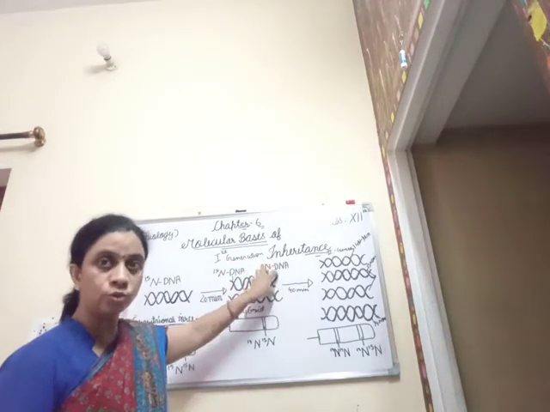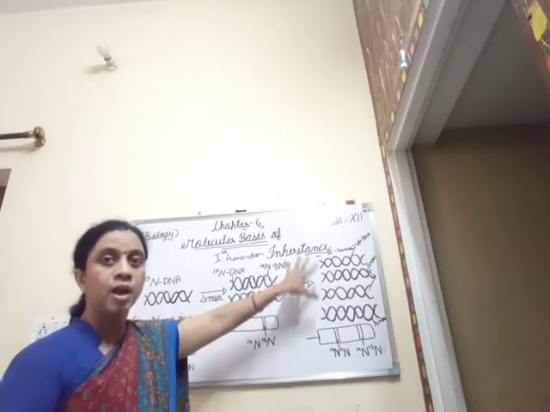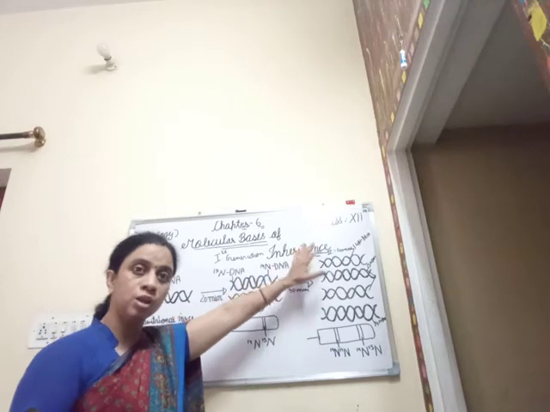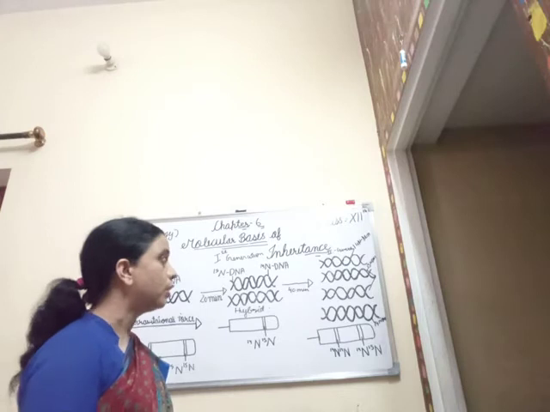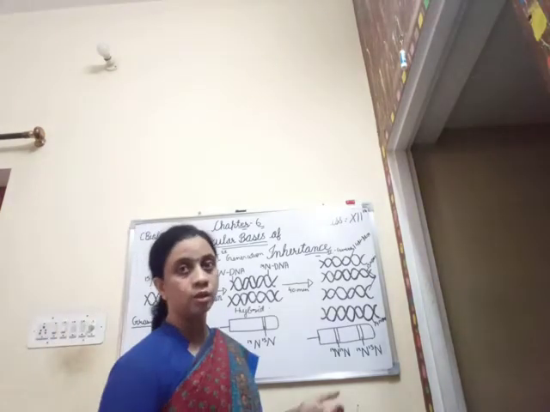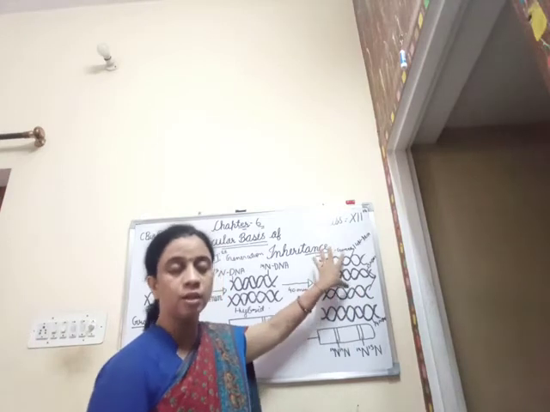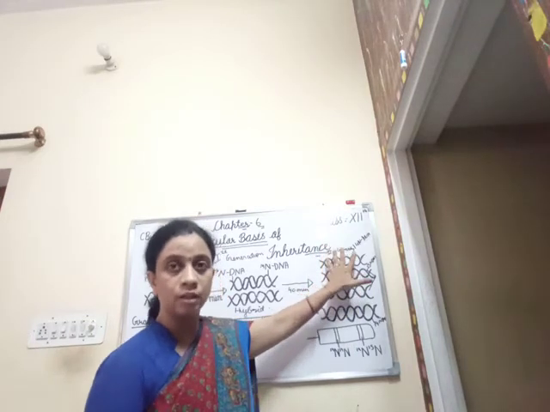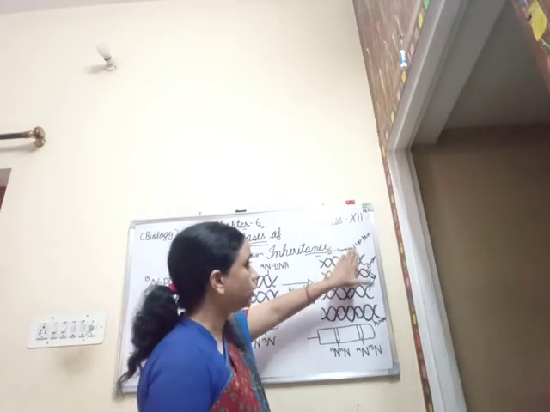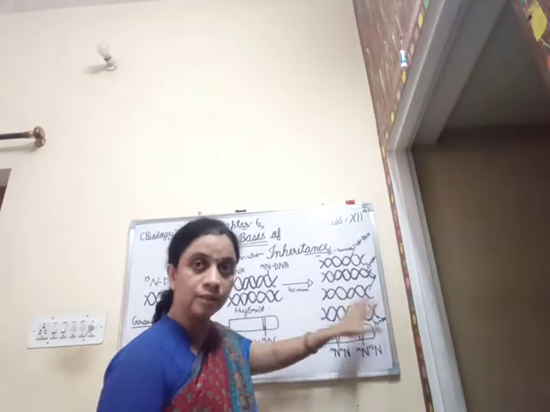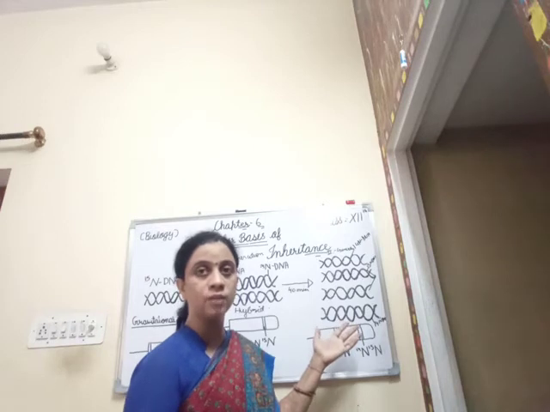Again, when this was grown in the culture medium, and again after culturing them for a couple of generations, when the DNA was extracted and studied, what was observed was that both the light and heavy DNA were separated by using the centrifugation technique in cesium chloride density gradient. Both the light density DNA and the heavy density DNA could be separated very easily.